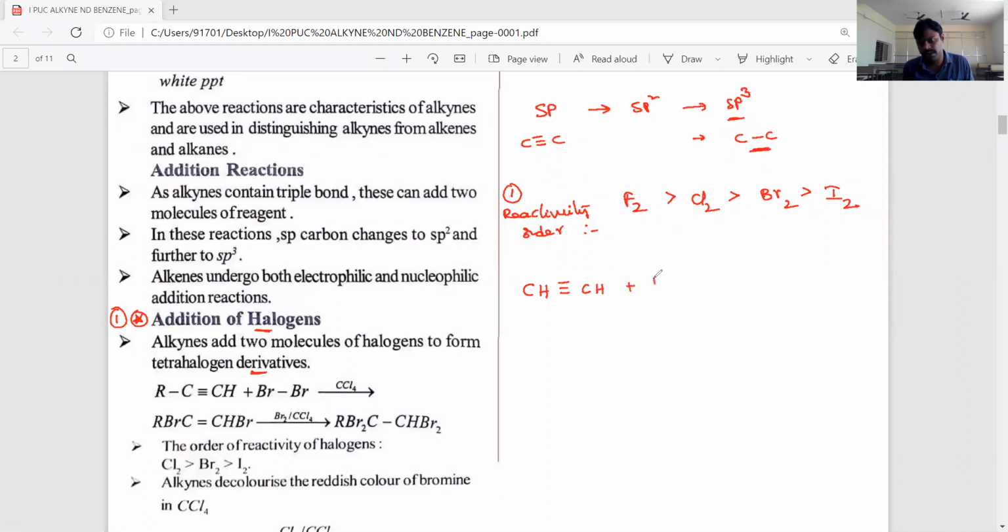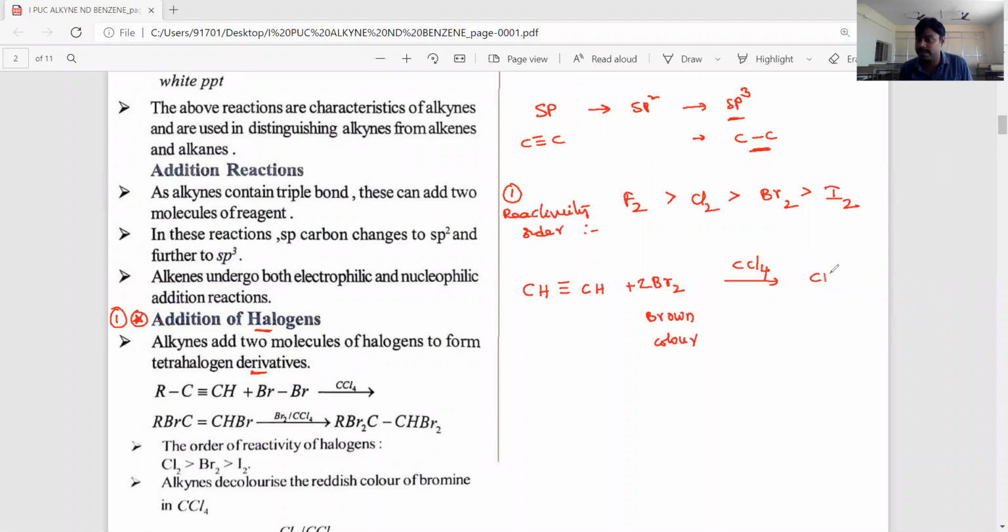You have to add bromine. This reaction we have already discussed in the alkenes chapter. Bromine is a brown color. Here a triple bond is there, which means 2 moles of bromine we need to add in the presence of carbon tetrachloride solvent. Then the triple bond becomes a single bond stepwise. First, 1 mole, the first molecule will be added, then the triple bond is converted into a double bond. After that, again the double bond is converted into a single bond.